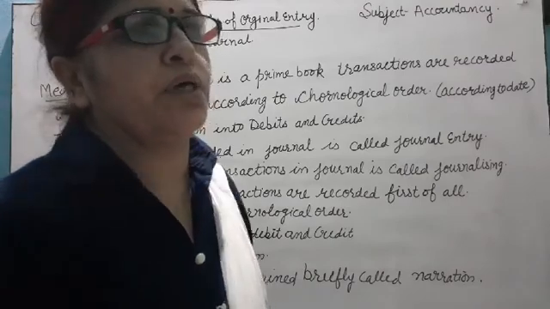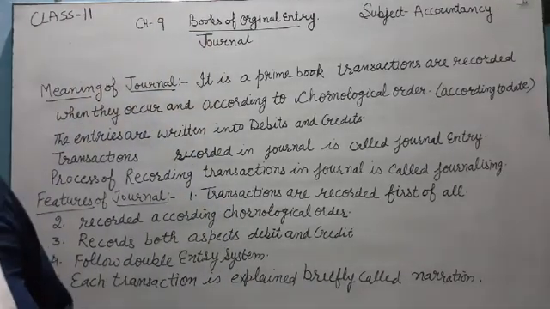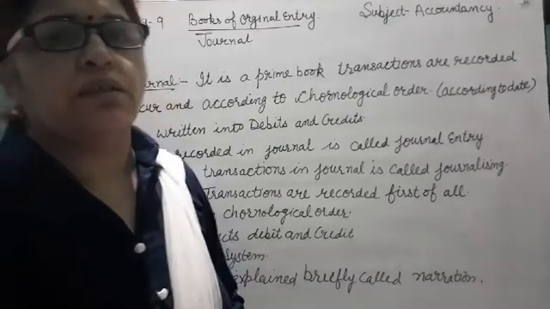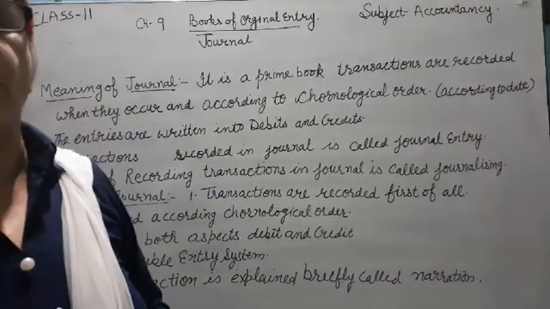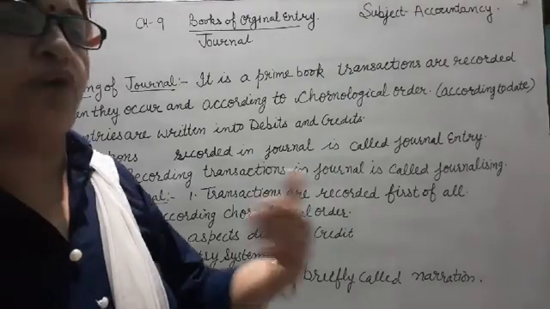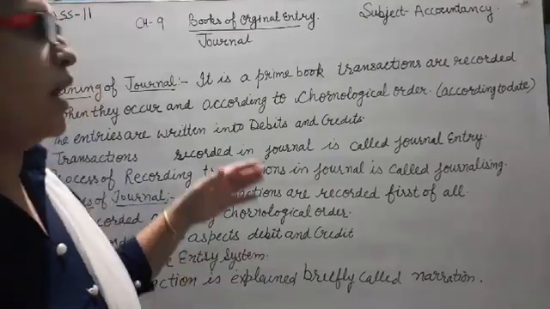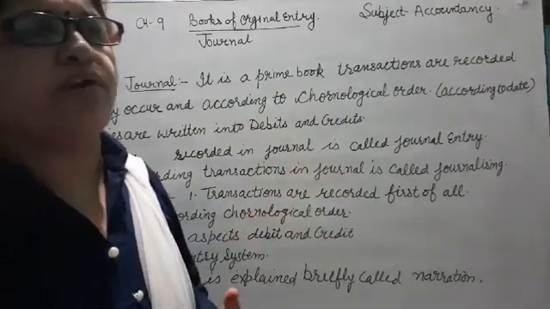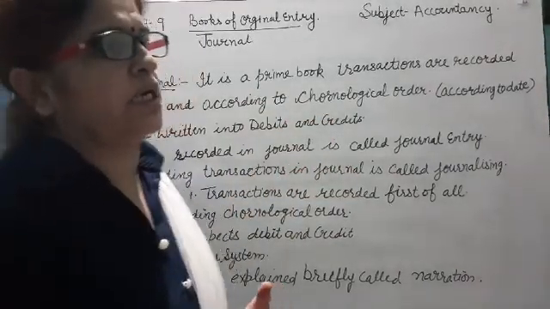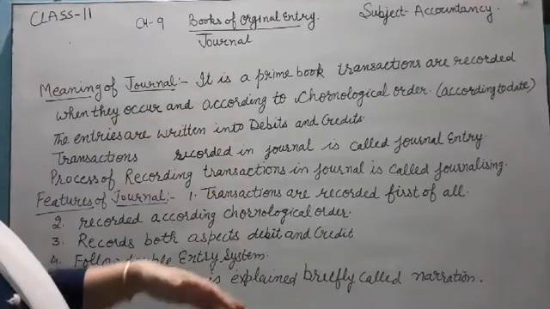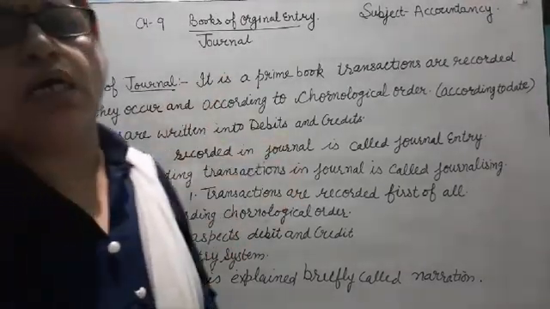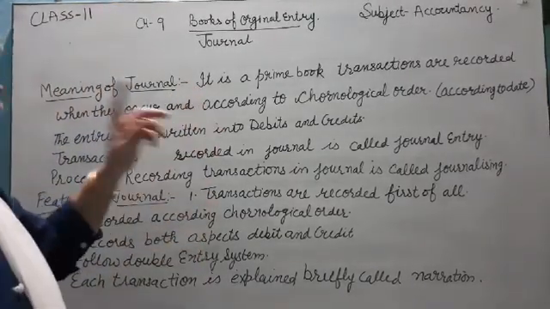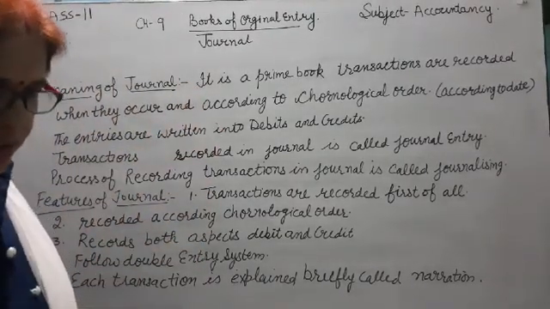In the last chapter you studied the double entry system, in which each and every transaction affects at least two accounts, and after that you studied the different source documents which are the evidence of the business transaction. Now it is our turn to record the business transactions in the books of the business organization.